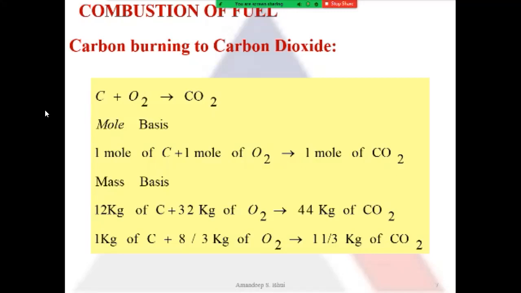So if I divide the whole equation with 12, what I will get is 1 kilogram of carbon requires 32 divided by 12, which comes out to be 8 by 3. So it requires 8 by 3 kilograms of oxygen to produce 11 by 3 kilograms of carbon dioxide.